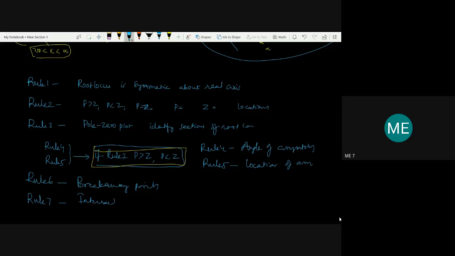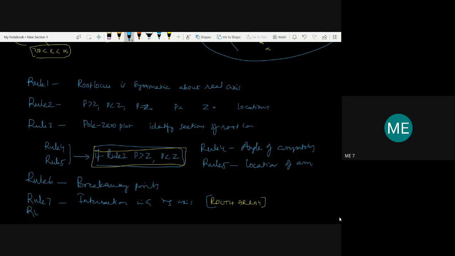Then rule 7 talks about intersection with the imaginary axis. For the intersection with the imaginary axis, I am going to use the Routh array concept to find the marginal K and also the intersection points of the imaginary axis. So that is done by using the Routh array only. You need to understand the Routh array concept, which I have discussed in the previous module and in this module.